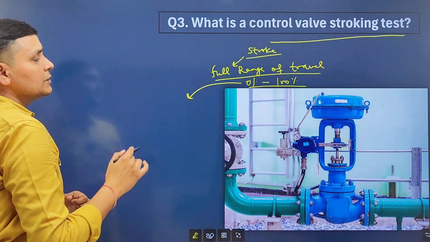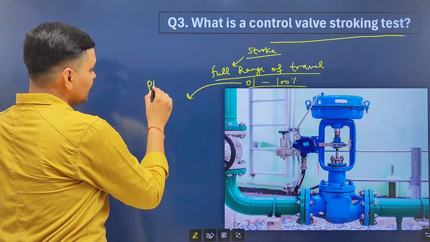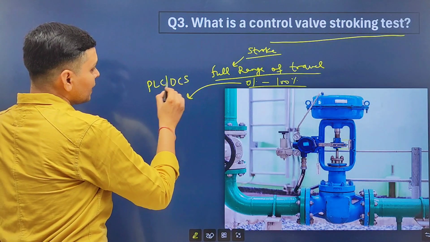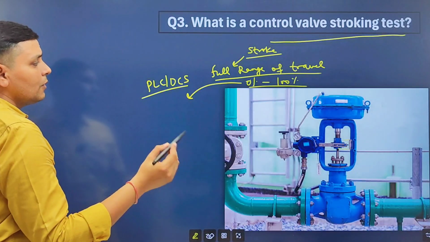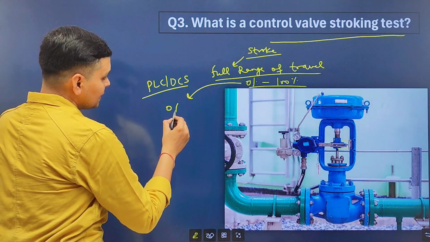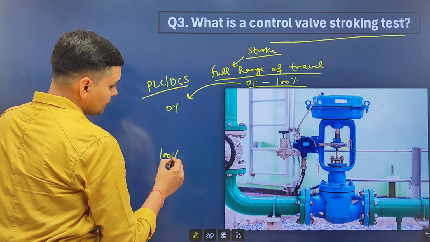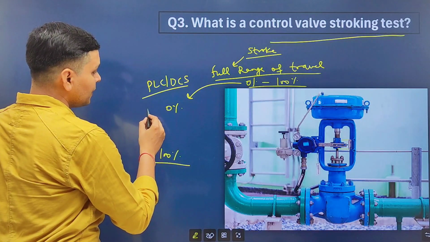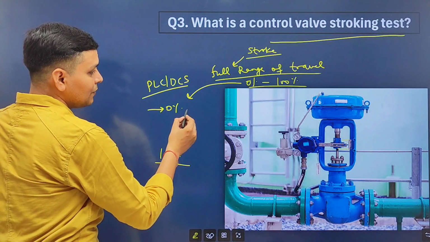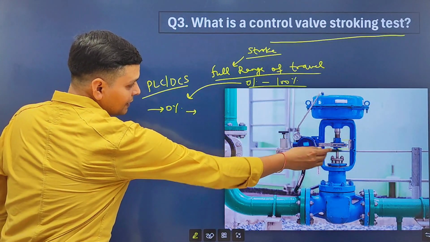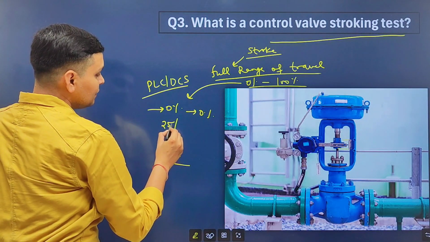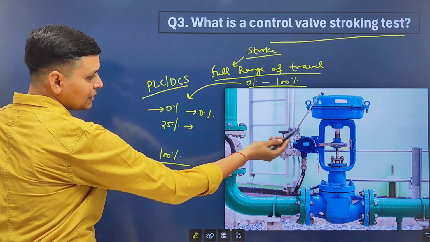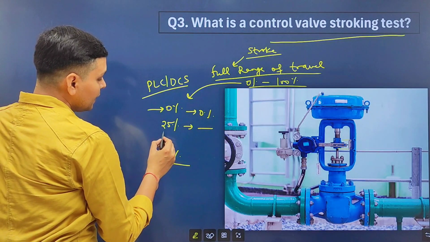Now to perform stroking test, we will use PLC, DCS or a controller, and we will put this controller in manual mode, and we will operate control valve 0% to 100%. Likewise, we will operate control valve at 0% and we will check the opening of control valve whether it is 0% or not. At 25%, we will check its opening whether it is 25% or not.